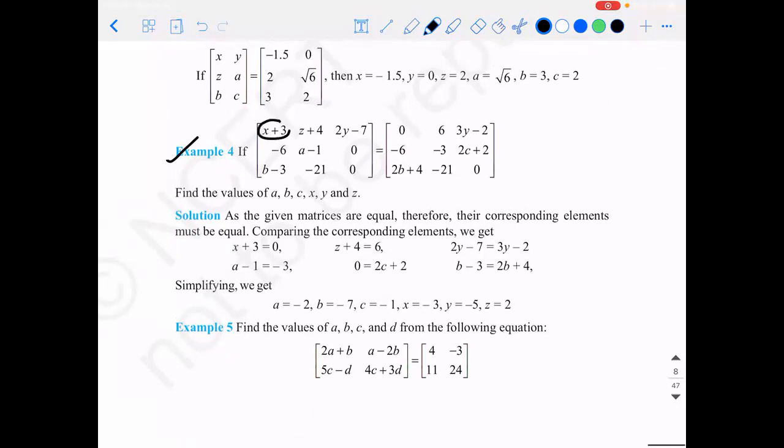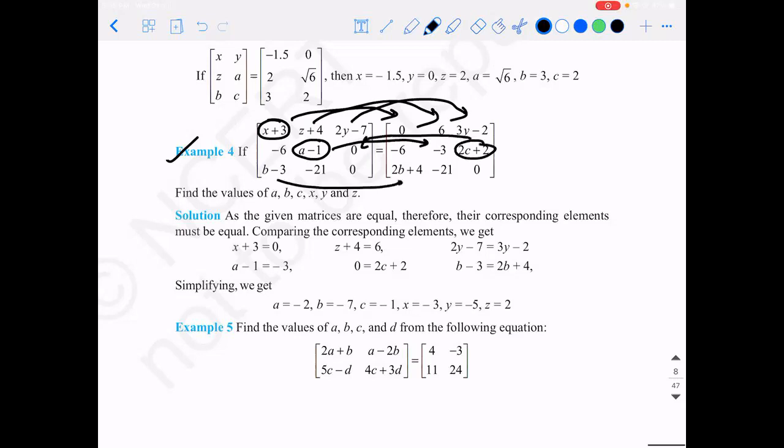If you want the value of x: x plus 3 is equal to 0, so x will be minus 3. z plus 4 is 6, so z is equal to 2. 2y minus 7 is equal to 3y minus 2, so you can find the value of y. Similarly, a minus 1 is equal to minus 3. Similarly, 2c plus 2 will be 0. b minus 3 will be equal to 2b plus 4. That's it. Find all the 6 values.